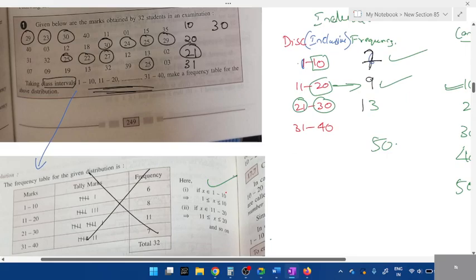Okay, that is what they've mentioned here. Now, 1 to 10 is what? Is this continuous or discontinuous? This table.